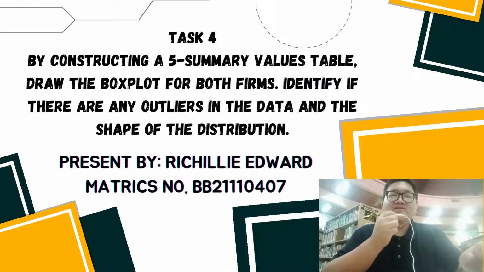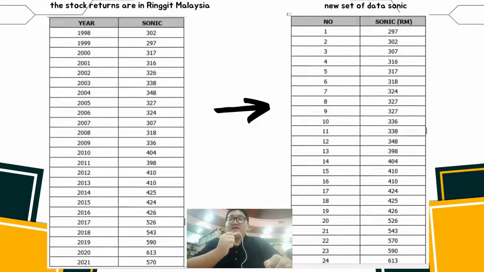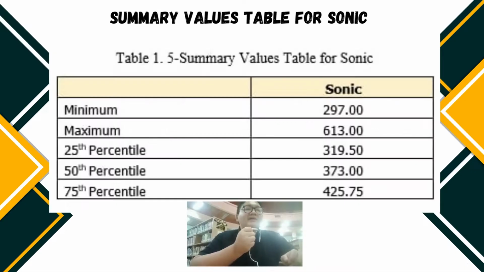Hi, I'm Rachel. So we'll continue to Task 4. After we get the data for Sony, we need to arrange this data so we can find the minimum, the maximum and the sample size. This is the summary values table for Sony. The minimum is 297.00, maximum 613.00, 25th percentile 319.50, 50th percentile 373.00, and 75th percentile is 425.75.